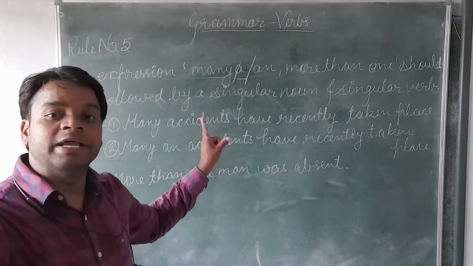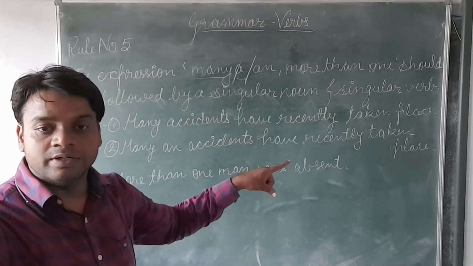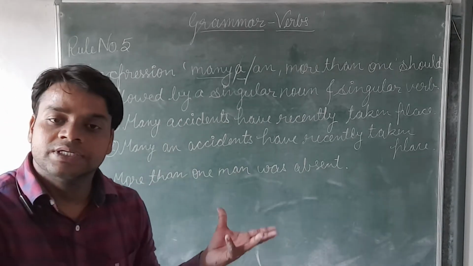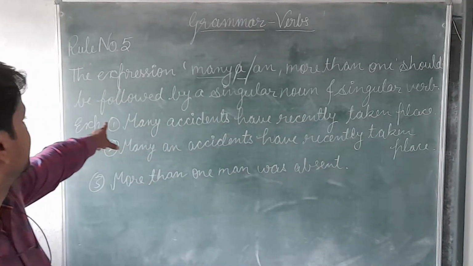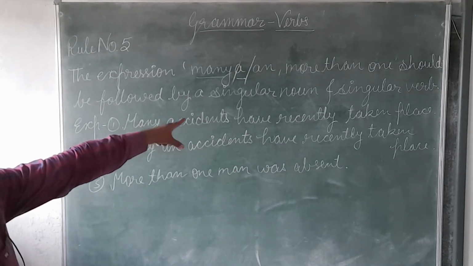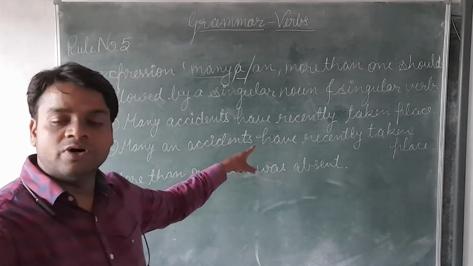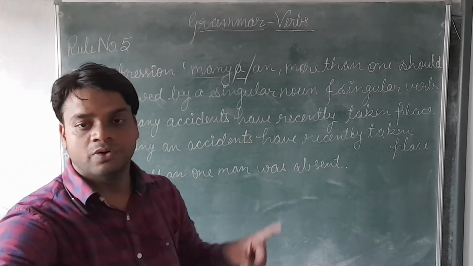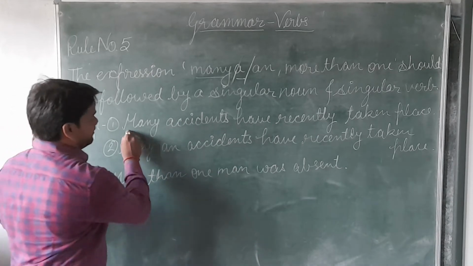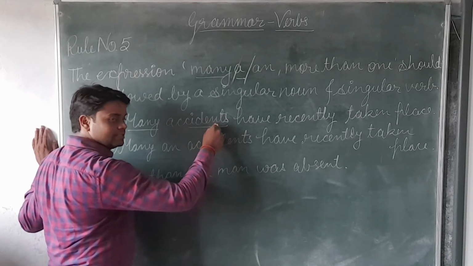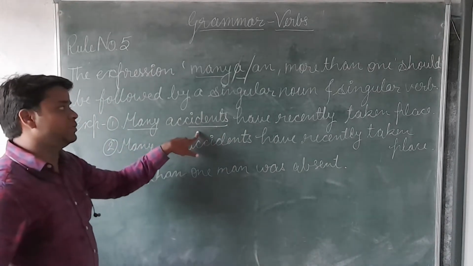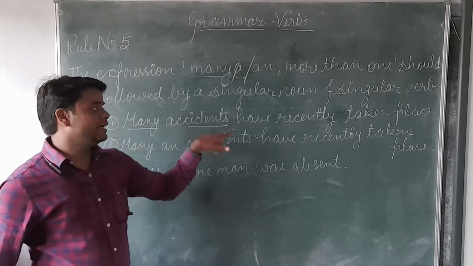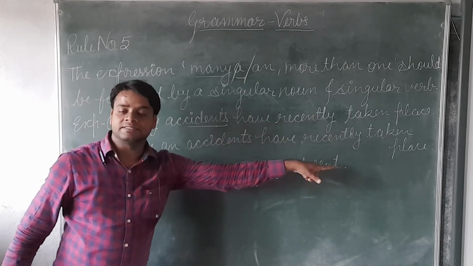"Many" and "more than one". If it is mentioned in a sentence, how will you use the subject and verb? It should be followed by a singular noun, and if it is followed by a singular noun, we will use a singular verb. Now we will see: "Many accidents". This is plural, and this "a" is not coming here. So, many accidents have recently taken place.